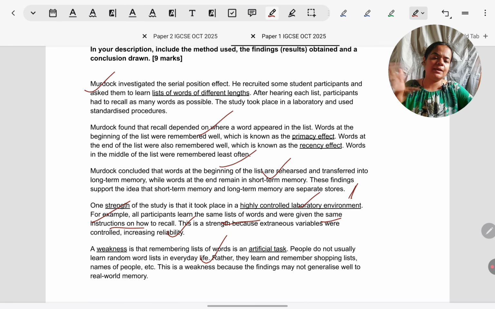Don't just write very controlled, increases reliability. What was controlled? How does it increase reliability? See the development of the point. Examples are there to show what was controlled.